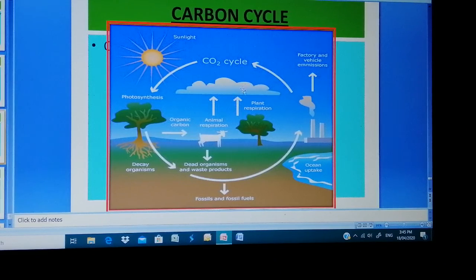Plants also respire, and animals respire, so carbon dioxide is given out to the surroundings. And from factory and vehicle emissions, that is combustion, carbon dioxide is given out to the surroundings. I hope this is clear for you. Thank you.